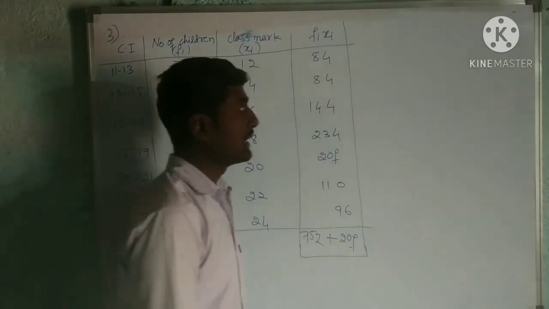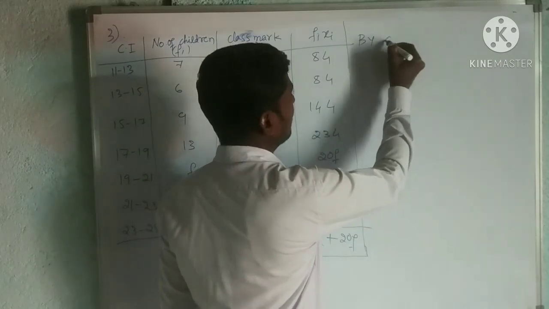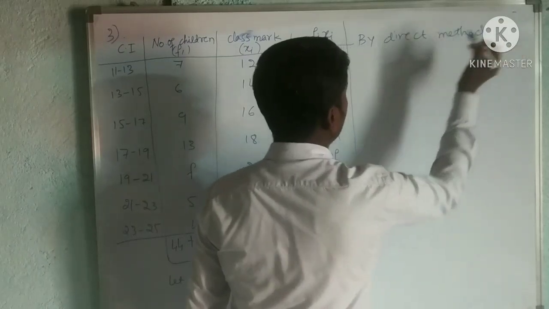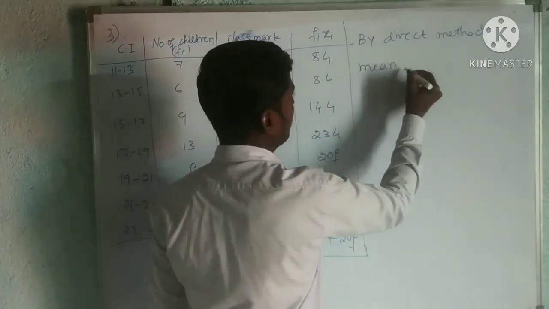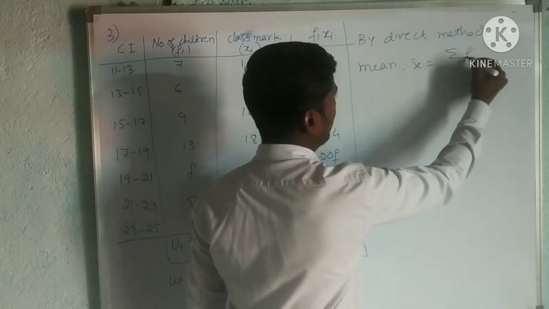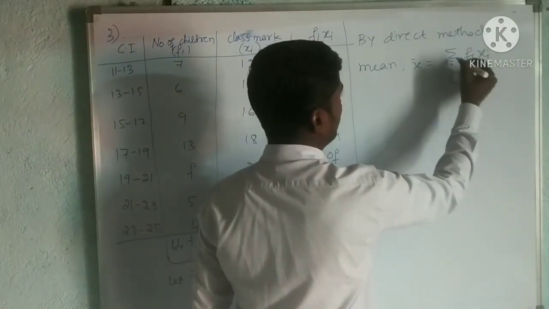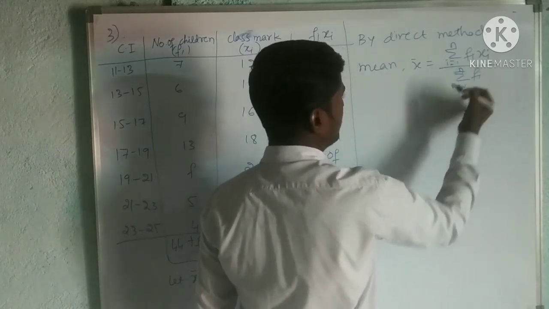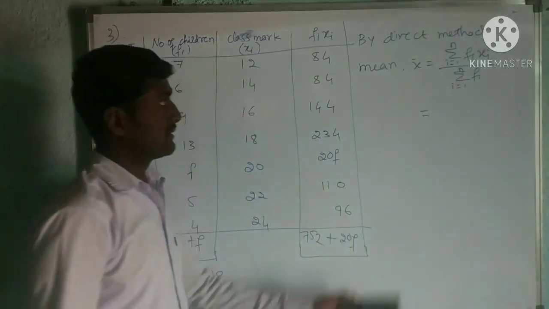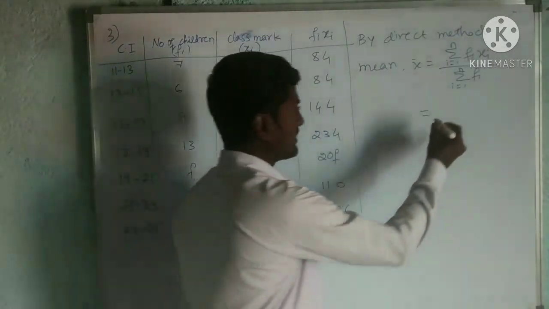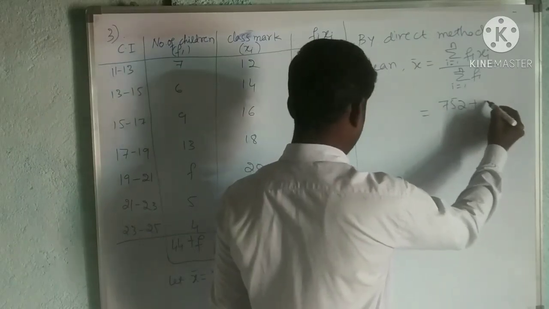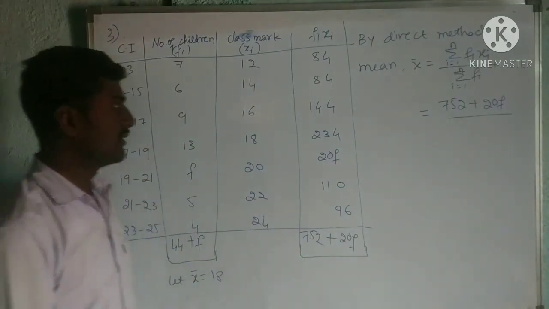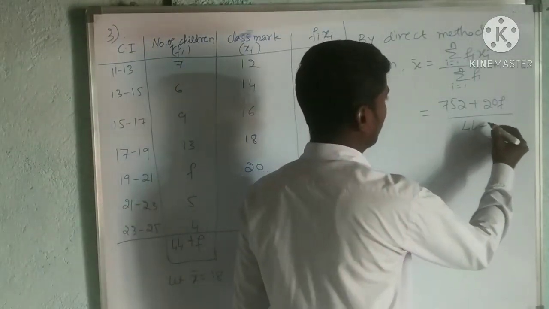Now we have to find the mean by direct method. Mean x bar is equal to sum of Fi Xi, i equals 1 to n, divided by sum of Fi, i equals 1 to n. This is equal to sum of Fi Xi, that is 752 plus 20F, divided by sum of Fi, that is 44 plus F.